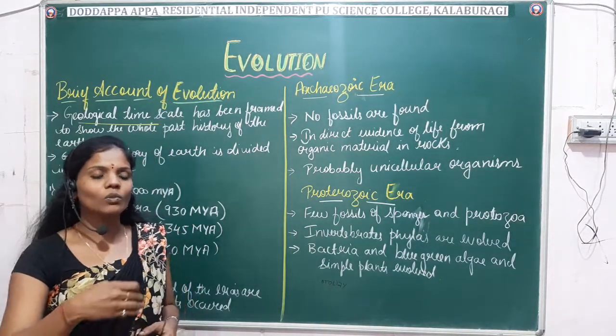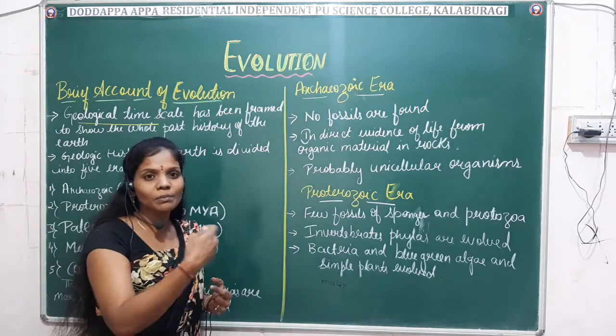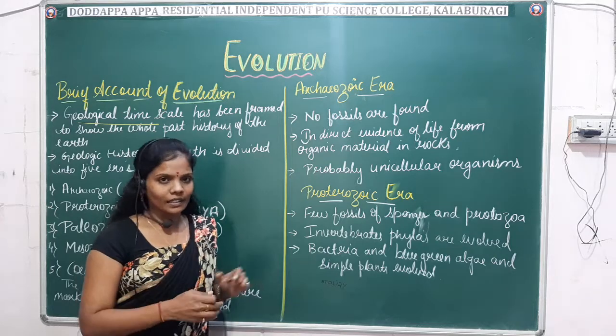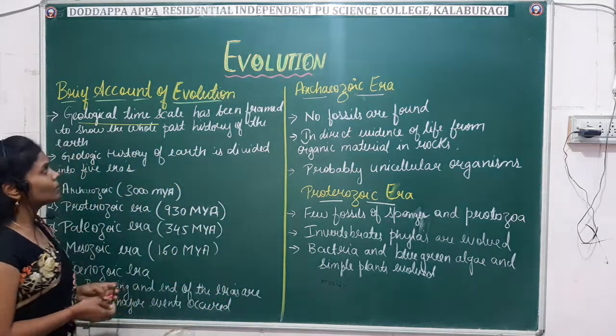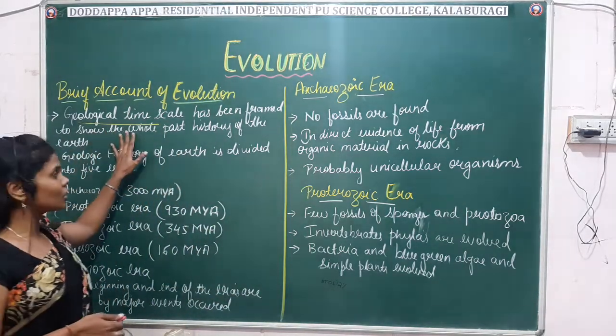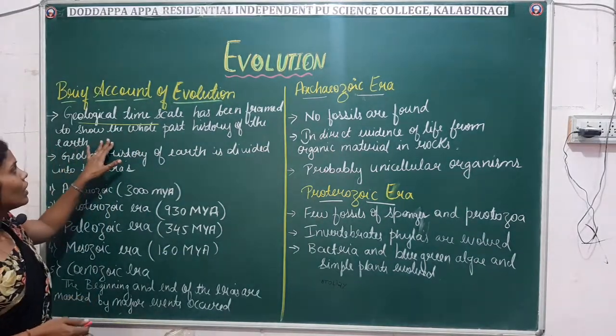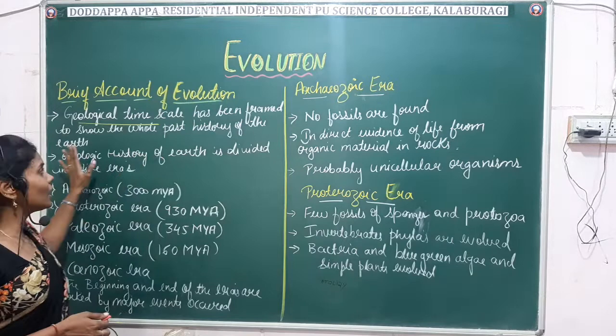Okay, how has life occurred on Earth, in which period, and what different organisms have occurred? That we'll study now, one by one. So what do you mean by geology time scale? The geology time scale has been framed to show the whole past history of the earth.